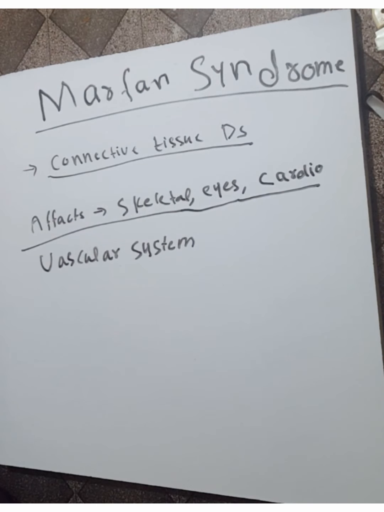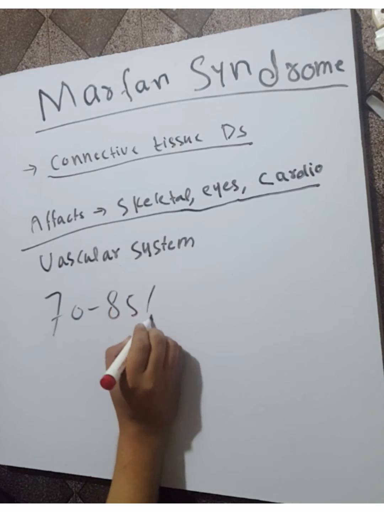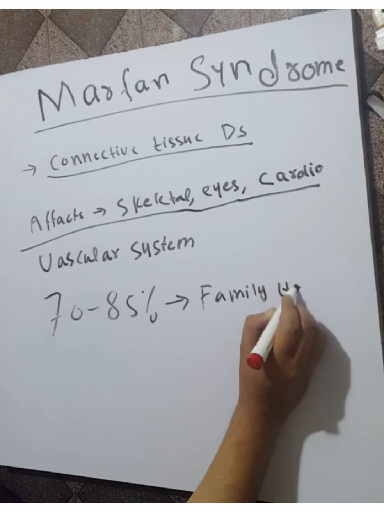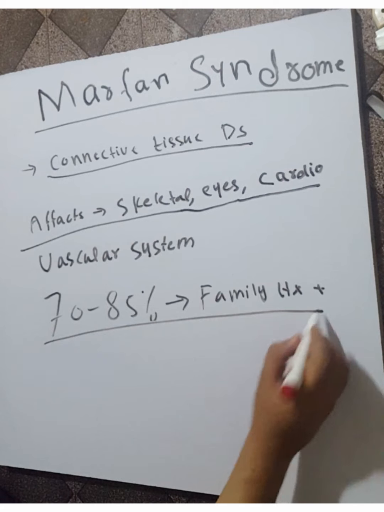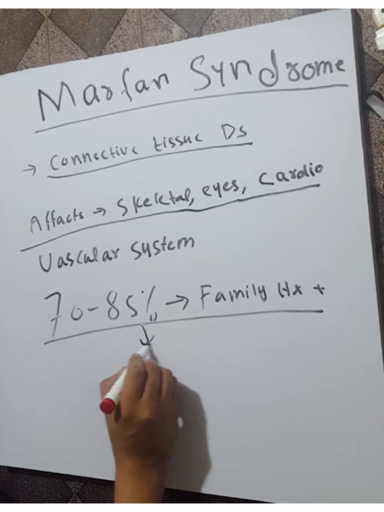So which type of connective tissue disorder is this, and why does it occur? This is an autosomal disorder, with autosomal dominant inheritance. The family history is positive in Marfan syndrome in 70 to 85% of cases. It affects the connective tissue of the skeleton, eyes, and cardiovascular system, and this is an autosomal dominant disorder.